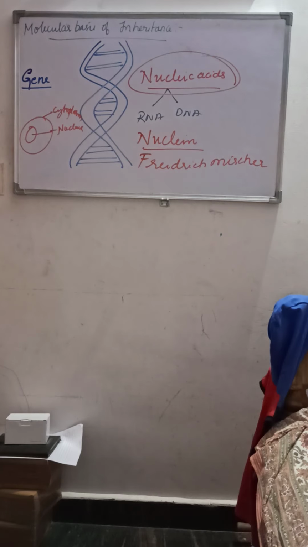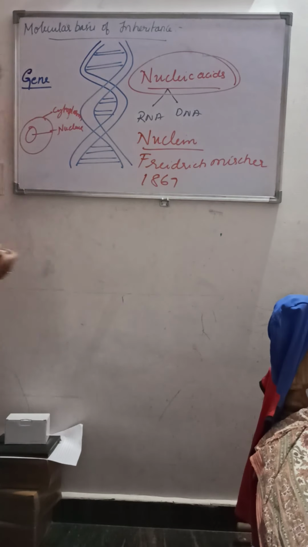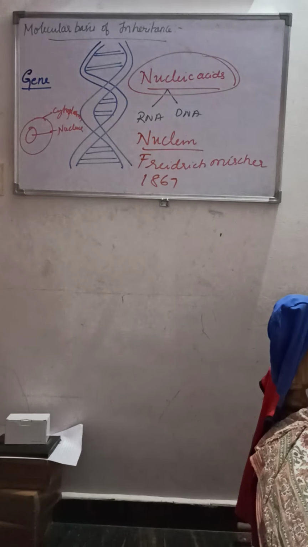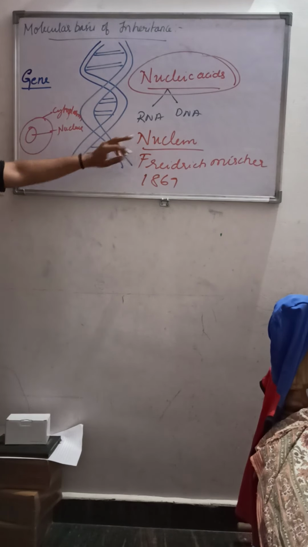In 1869, Friedrich Miescher isolated a nucleic acid from the nucleus of the pus cells and called it nuclein. He described the compounds isolated from the nucleus. The term nucleic acid was coined by Altman.